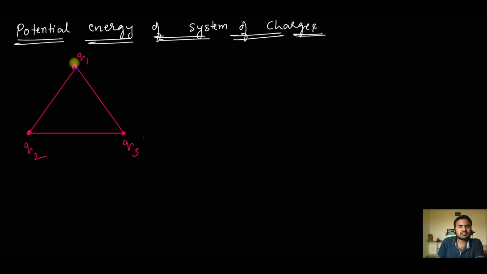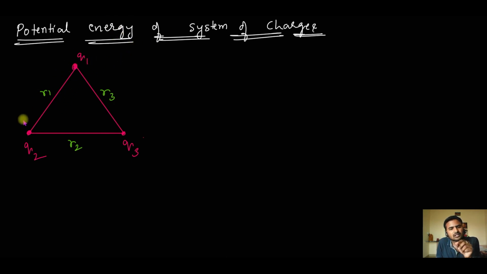So I have these three charges at the corners of an equilateral triangle, and let us say the sides are R1, R2 and R3. Now I want to know the potential energy of the system. So what is the meaning of potential energy of the system?